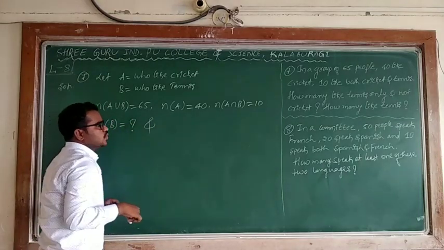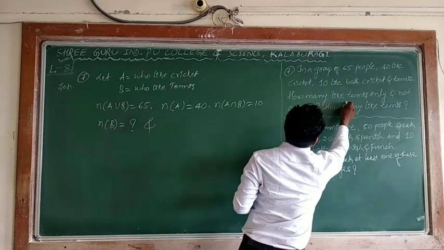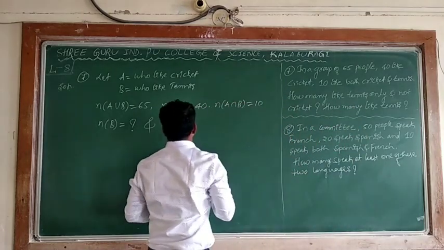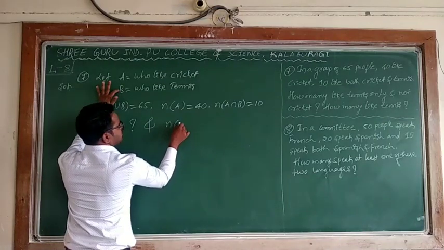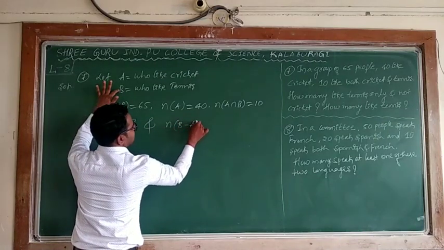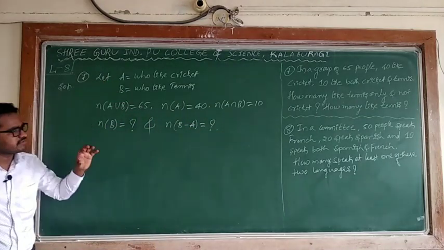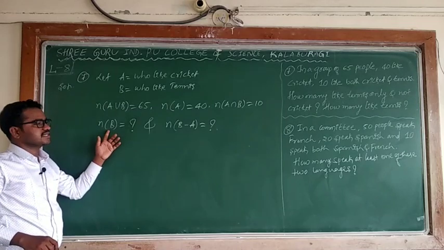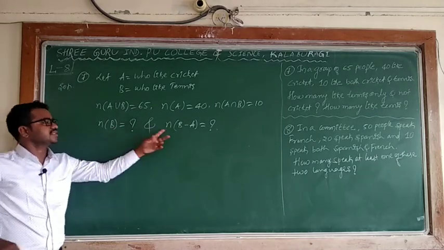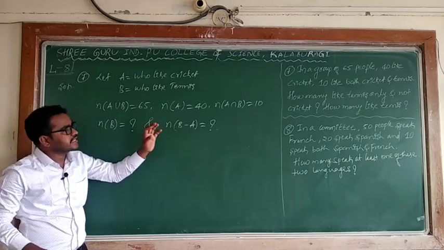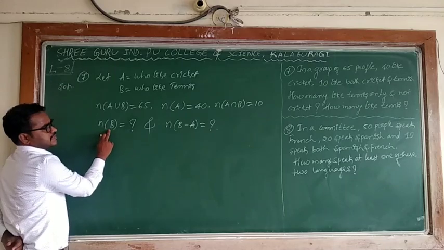He is also asking who like tennis but not cricket. Tennis I am considering B, but not cricket. According to the given words I can express this mathematically.